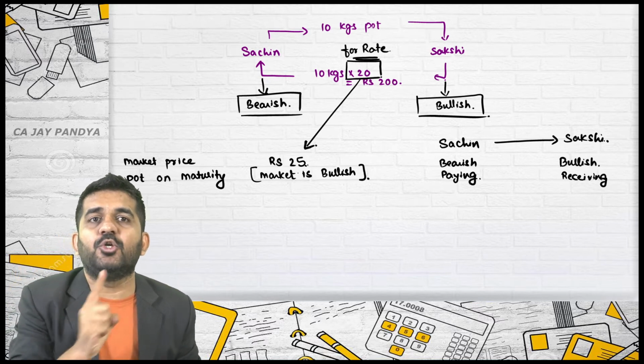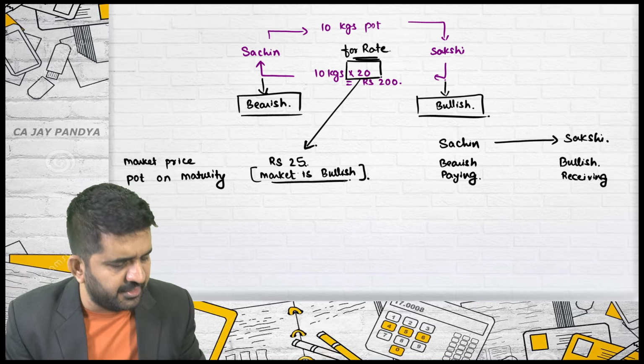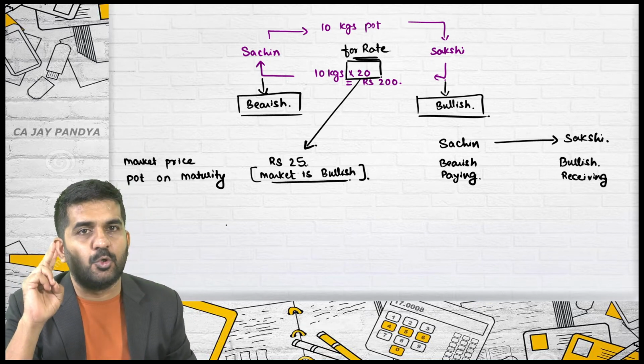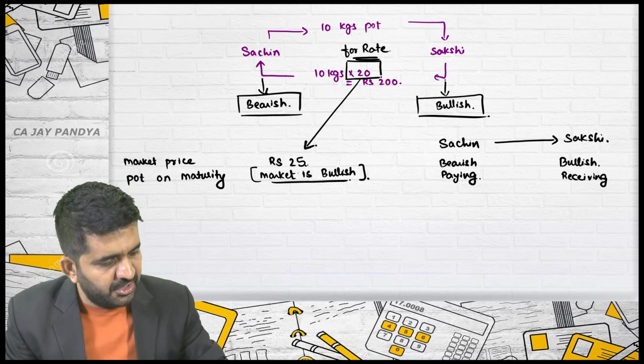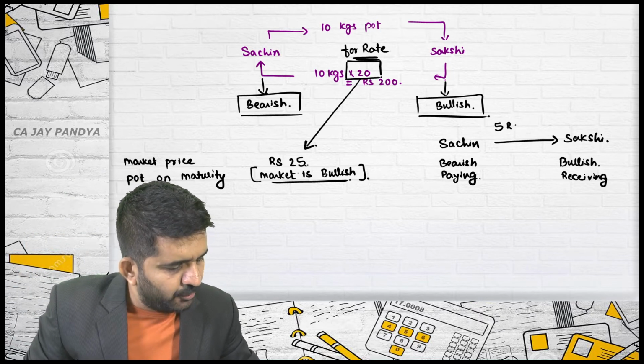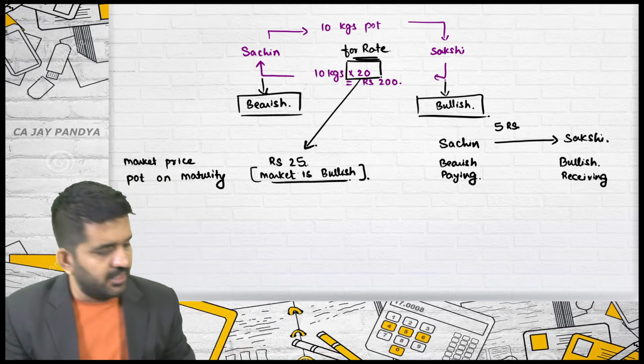Bearish will be paying to bullish if the market is bullish. Is it alright? First question is absolutely clear. Let us go to second question. How much? Difference. What is the difference? 5 rupees per kg.